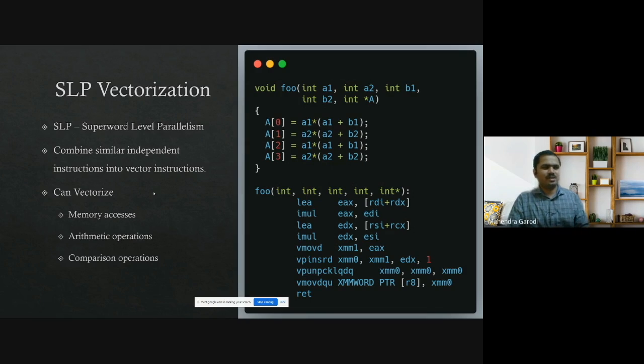So this is a very toy example here. For example, you don't have a loop here, but you are doing something with A0, A1, A2, A3, and there are these elements. You are combining A1, B1, A2, B2. So now all these operations will also get properly vectorized. The compiler does a lot of things here to make sure that it is guaranteeing the correctness. Correctness is the most important, even over performance. So it tries to find out whether there is a problem here. If it doesn't, then it just vectorizes the code. And here you can see there are no individual things happening, right? Everything is happening at the same place.